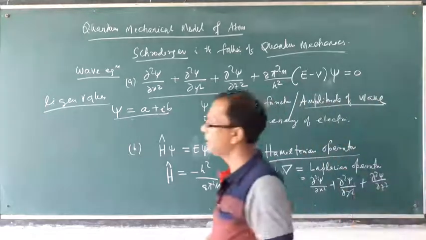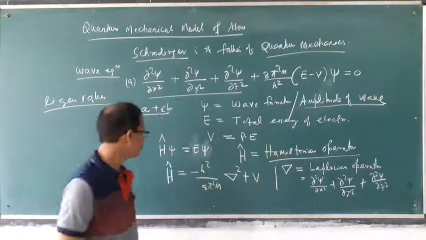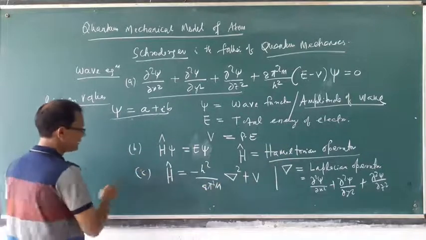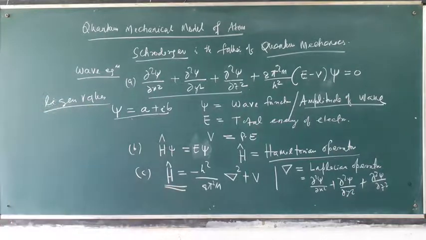This is called the Laplacian operator, delta square. So this is also another mathematical symbol, that mathematical operation.